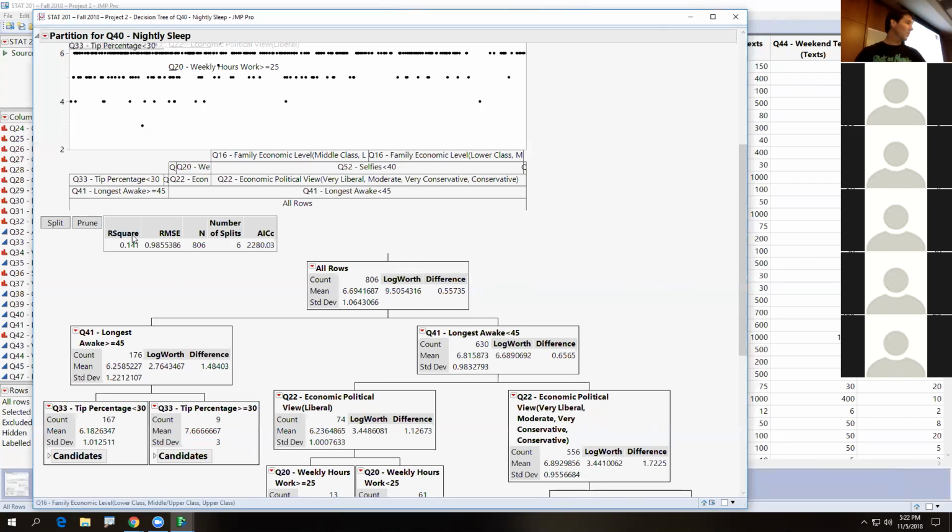So how do we interpret this R squared? Can you write it in the chat right now and give me an interpretation of R squared? Imagine this is a test question. Interpret the R squared of the tree in context of the problem. So no, sorry. The definition of split history is, the split history shows us the increase in R squared after each split. So there was a request for a repeat on there. There you go, Emily. And then I think I heard an interpretation of R squared. Go ahead.